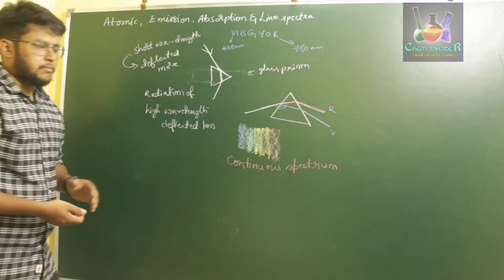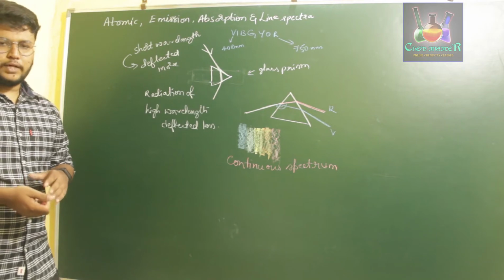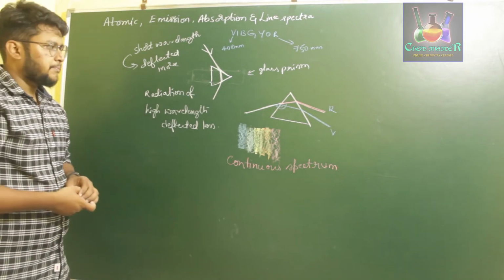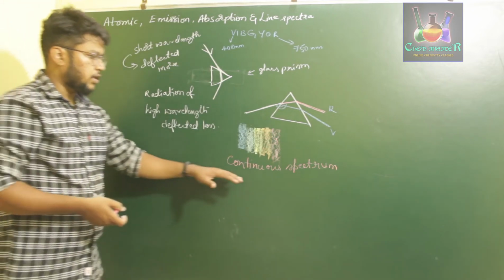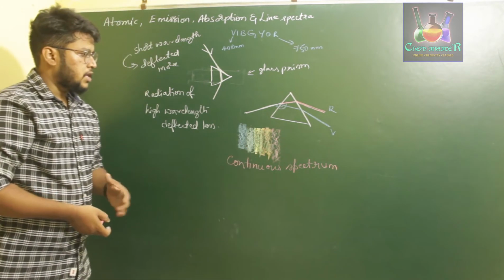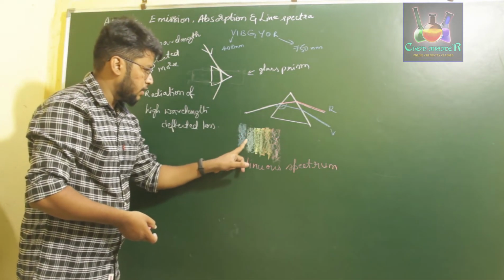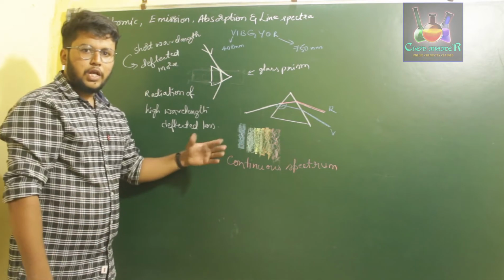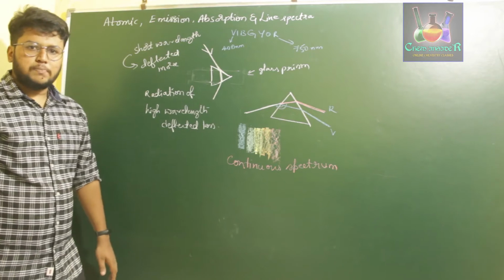So what is a spectrum then? A spectrum is a series of radiations of different wavelengths which are not easily distinguishable. In the case of a continuous spectrum, all these colors overlap one another, which results in a continuous spectra. That is, we won't have a clearly separated line like this. It is overlapping, so it is hard to differentiate blue from green. Therefore, this type of spectrum is called a continuous spectrum.